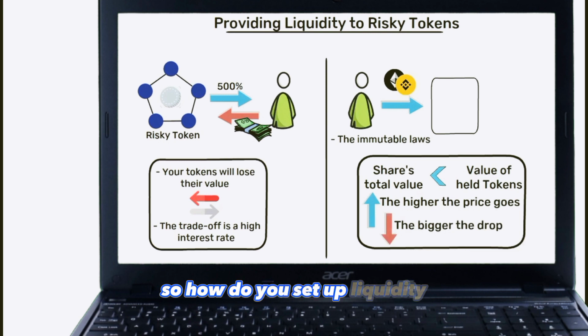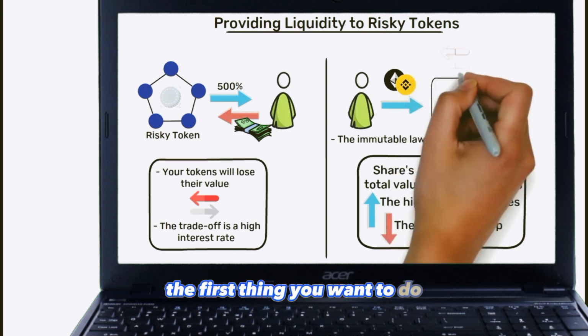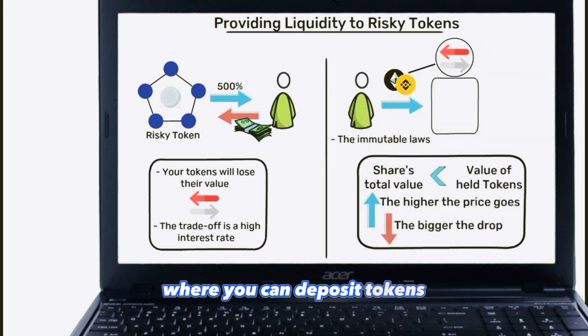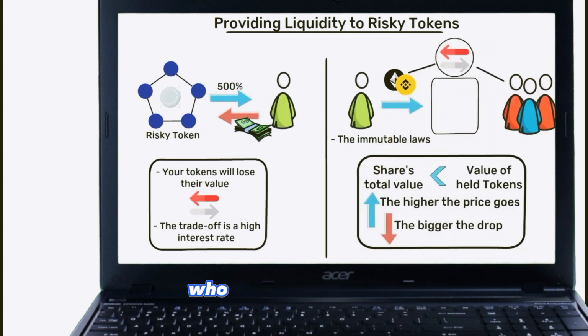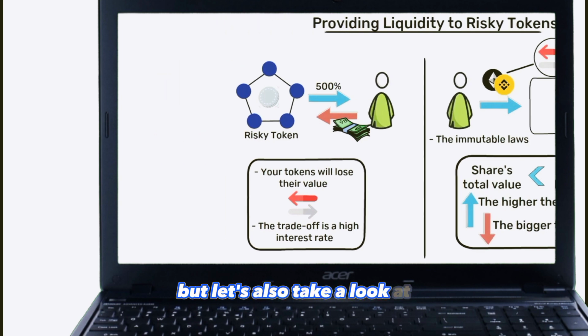So how do you set up liquidity? It's not that difficult, but it does take some time. The first thing you want to do is find an exchange where you can deposit tokens and then provide these tokens to other people who want to swap them. But let's also take a look at one more way you can make money on DeFi: incentives.